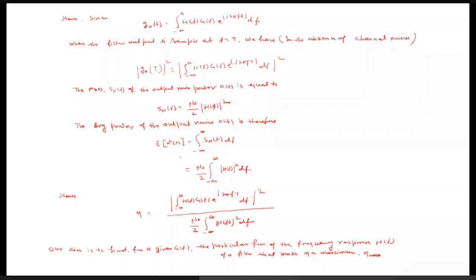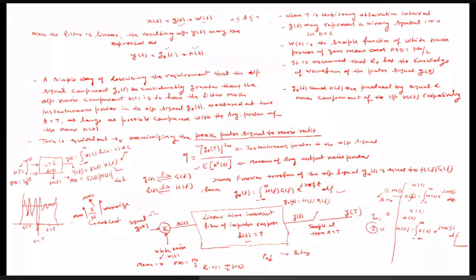I have already told you this in the last module. It is the integral from minus infinity to infinity of S_N(f) df. Since S_N(f) is known, it is N0 by 2 times the integral from minus infinity to infinity of the mod of H(f) whole square df. So we have calculated both of these factors, and by taking their ratio we can find out the